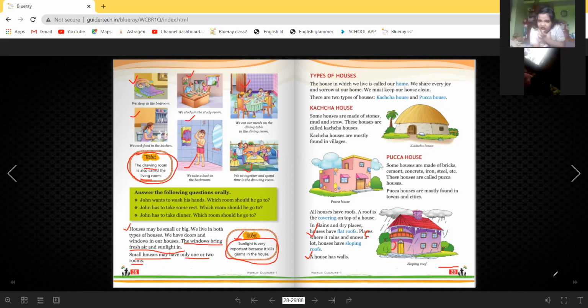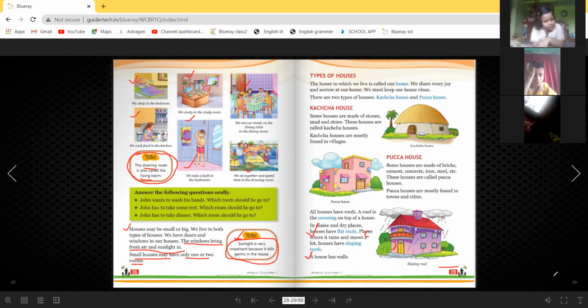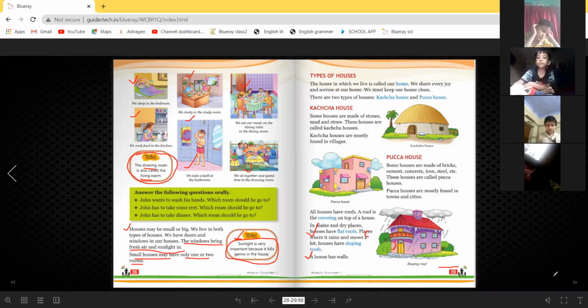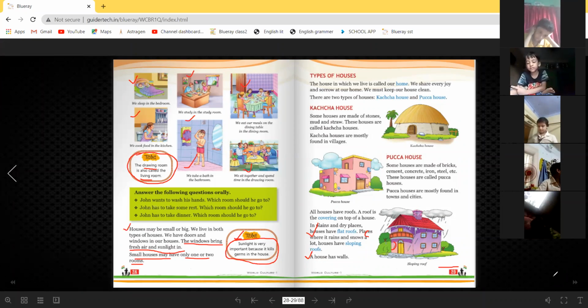All of you keep your video on. First read out these 2 pages, page 27 and 28, and read loudly.